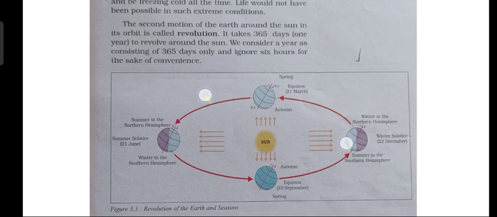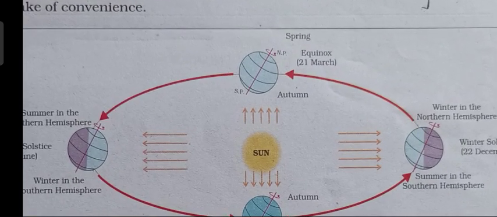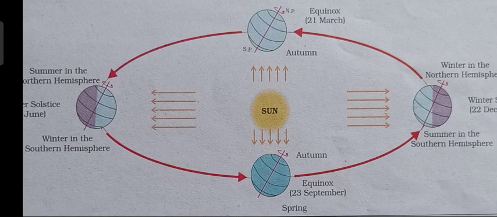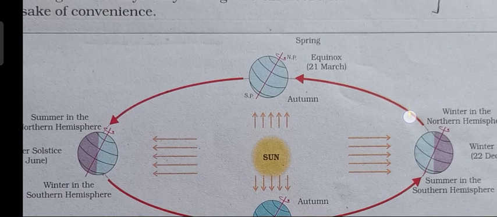Now children, see here again in figure 3.3. On 21st March and 23rd September, the position of the earth is shown in this figure. On 21st March, it is spring in the northern hemisphere and autumn in the southern hemisphere.